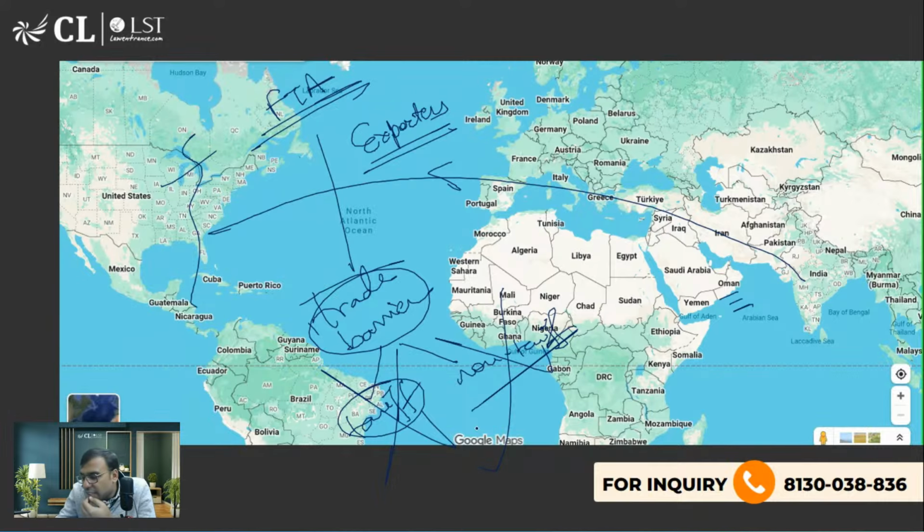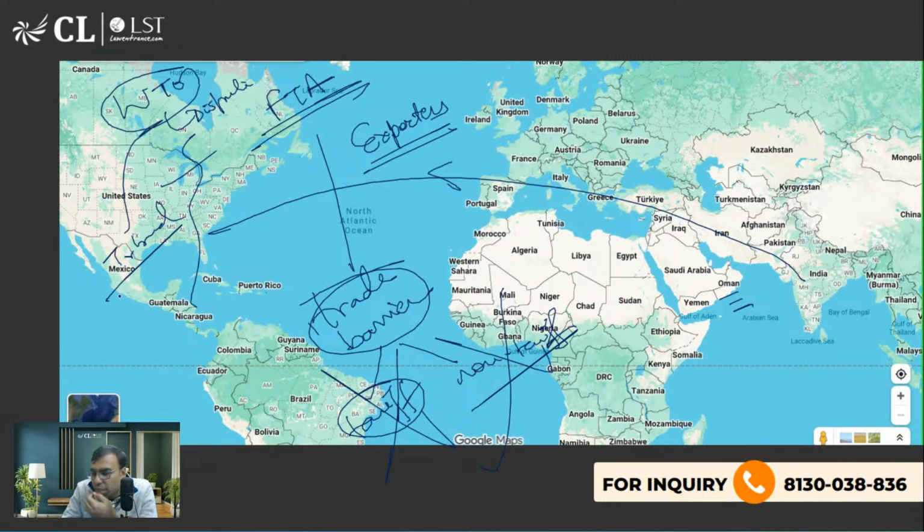Why is the WTO not doing anything? We are coming to WTO, but again the issue is that in WTO dispute resolution, you have to go to the tribunal, the dispute settlement body, a sort of a court. Of course the Americans have more expert lawyers as compared to Indians.